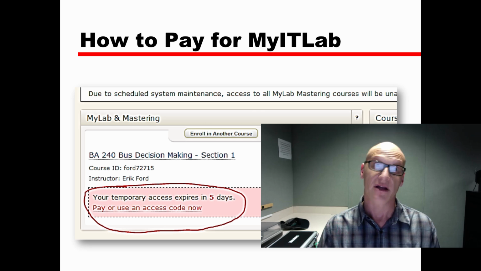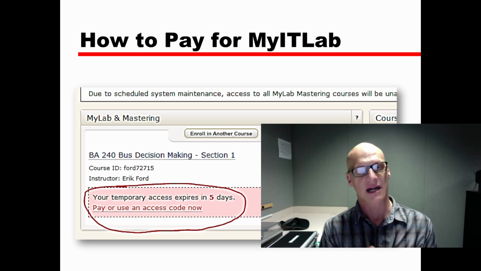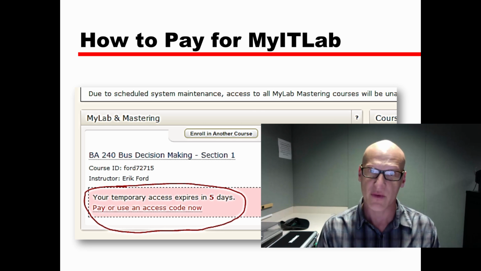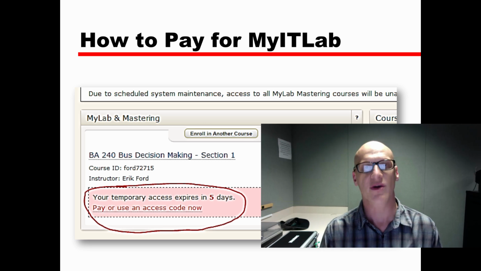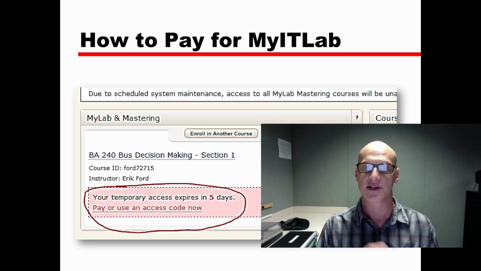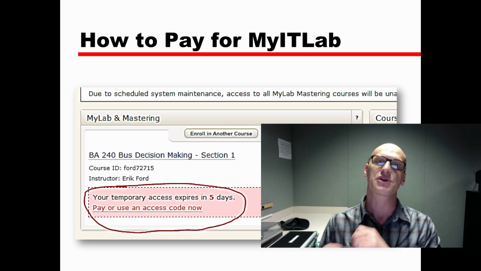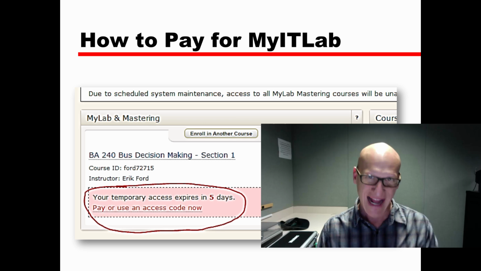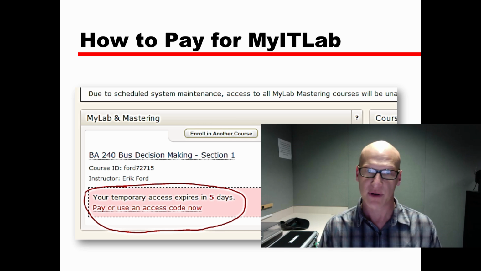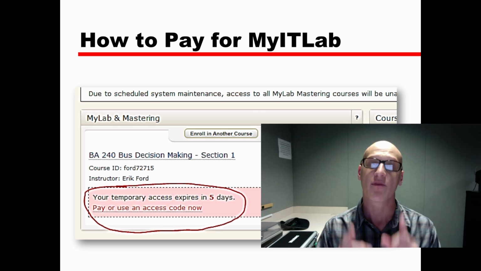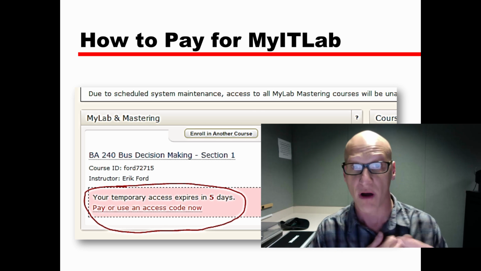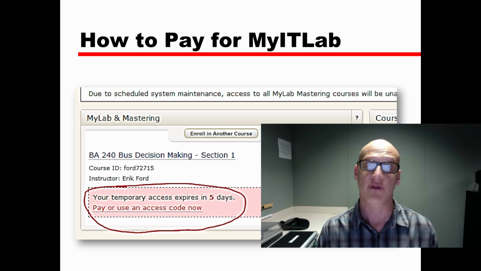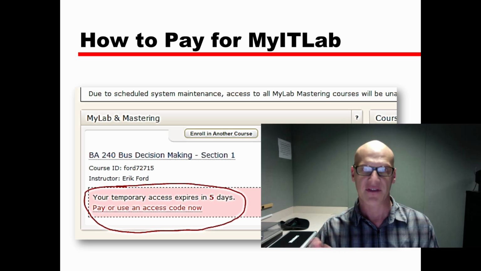A couple of housekeeping items, one of them being MyITLab. A lot of you will still be running the 14-day free trial at this point, and the clock is ticking. You're going to run out of days, so you need to get over to the UO bookstore, buy your MyITLab access code, and get that inputted into here to get this rolling. You have to buy that from the bookstore and not anywhere else. The bookstore or online from the bookstore, but you've got to buy it from the UO Duck Store and get that code and get it into here.